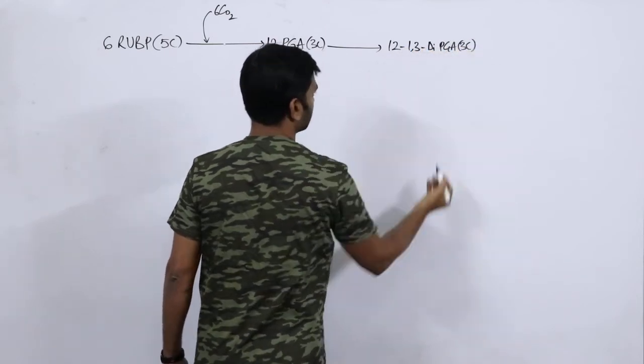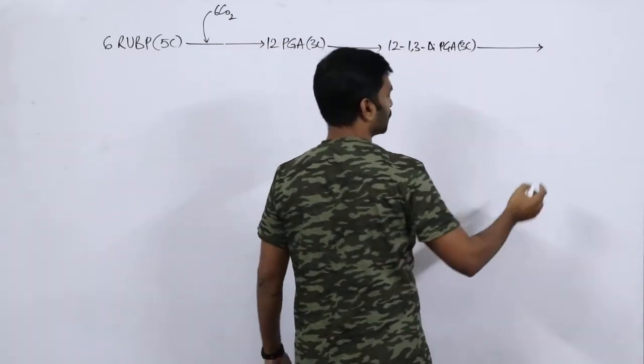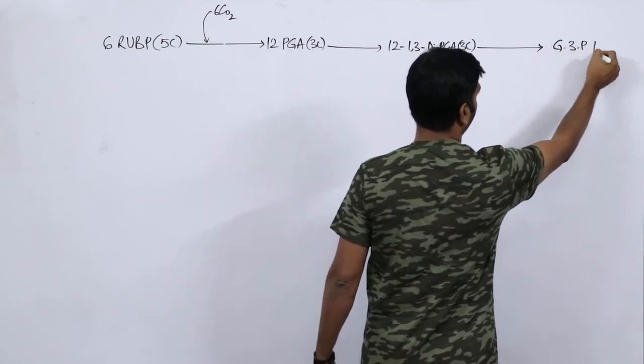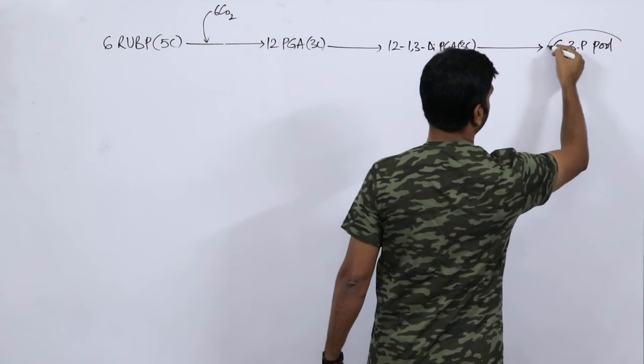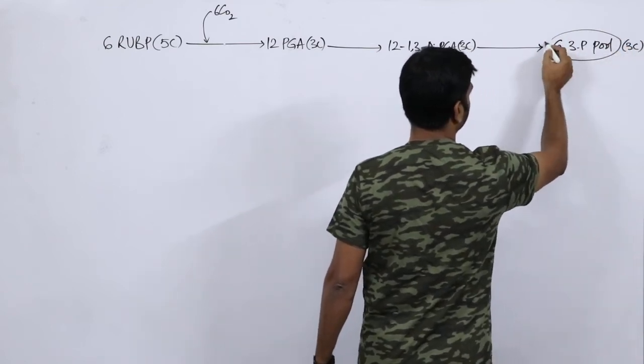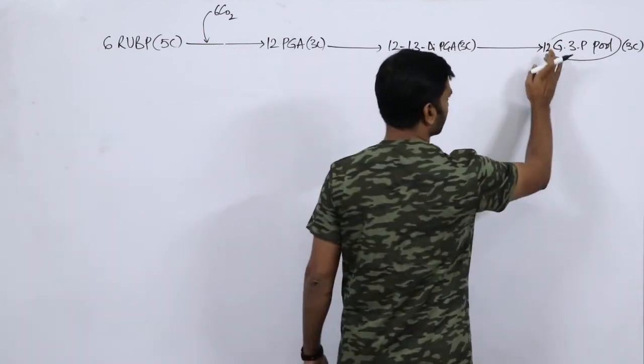This is also a 3 carbon compound. Then this will be converted into G3P. So the G3P pool is also a 3 carbon compound, so here also 12 carbons. You need to mention 12.